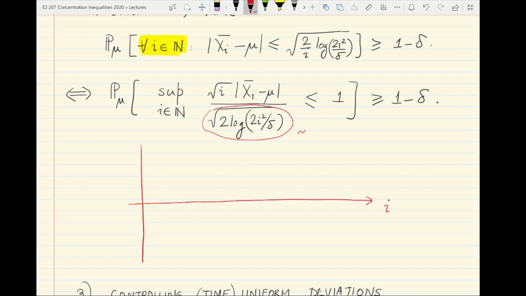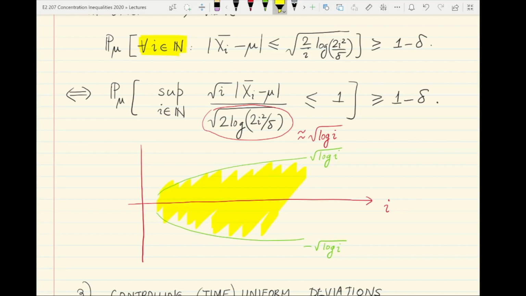Order wise, this is basically nothing but square root of log i. So let's plot square root log i. If i starts from 1, this is how square root log i looks, and on the negative side, this is how minus square root log i looks. And this is the region in between.